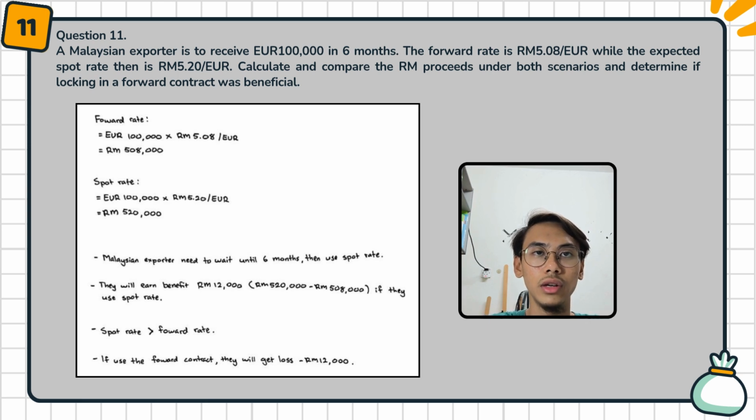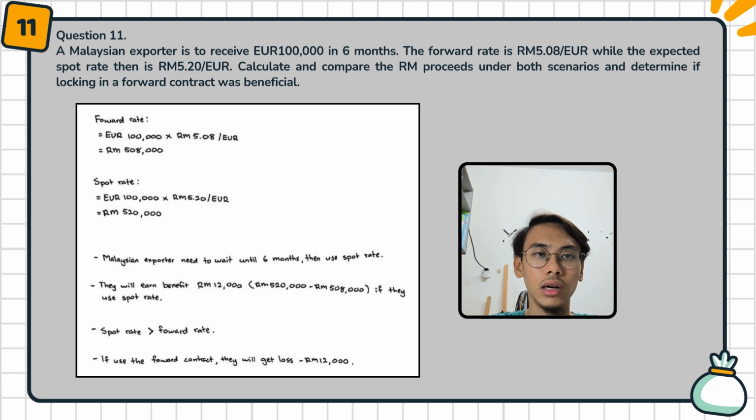First of all, we calculate the forward rate: euro 100,000 times RM 5.08 per euro. The value we got is RM 508,000 for the forward rate. Next, we calculate the spot rate: euro 100,000 multiplied by RM 5.20 per euro. The value we got is RM 520,000. The explanation is the Malaysian exporter needs to wait until 6 months, then use the spot rate. They will earn a benefit of RM 12,000.